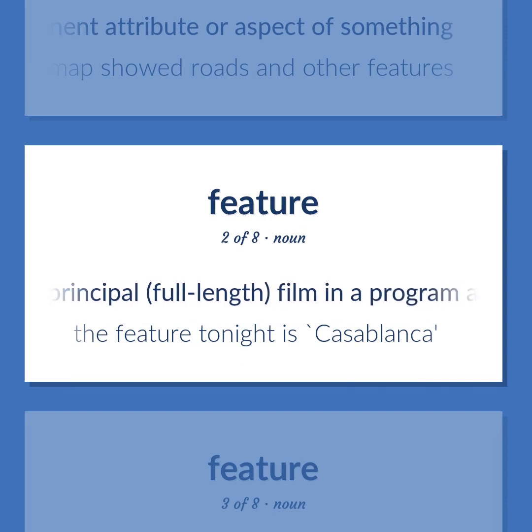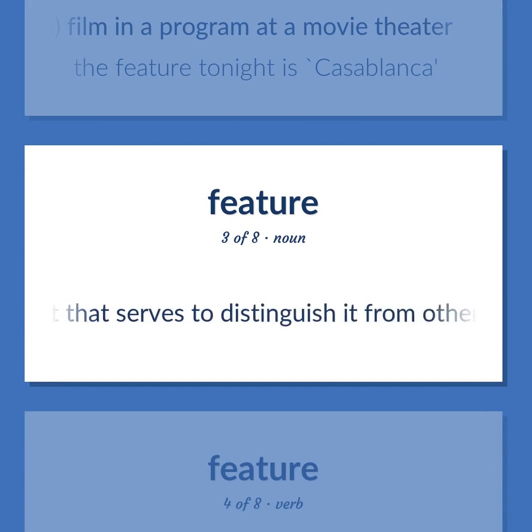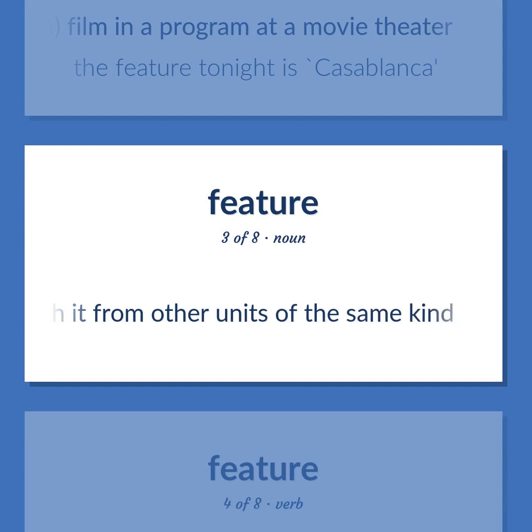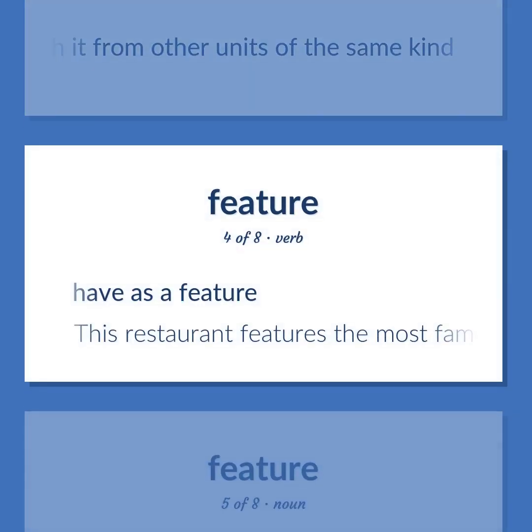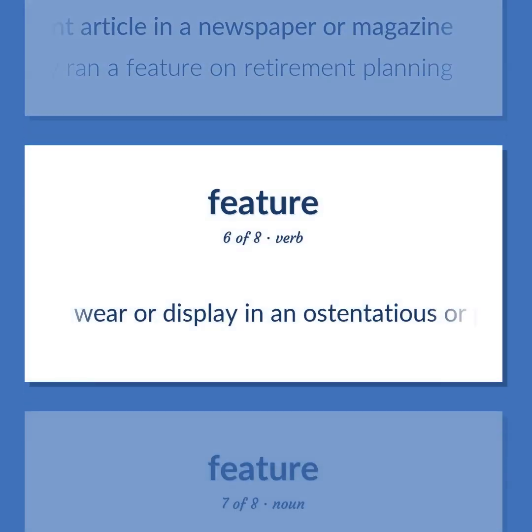The principal, full-length film in a program at a movie theater. The feature tonight is Casablanca. Linguistics: a distinctive characteristic of a linguistic unit that serves to distinguish it from other units of the same kind. Have as a feature. This restaurant features the most famous chefs in France. A special or prominent article in a newspaper or magazine. They ran a feature on retirement planning. Wear or display in an ostentatious or proud manner.